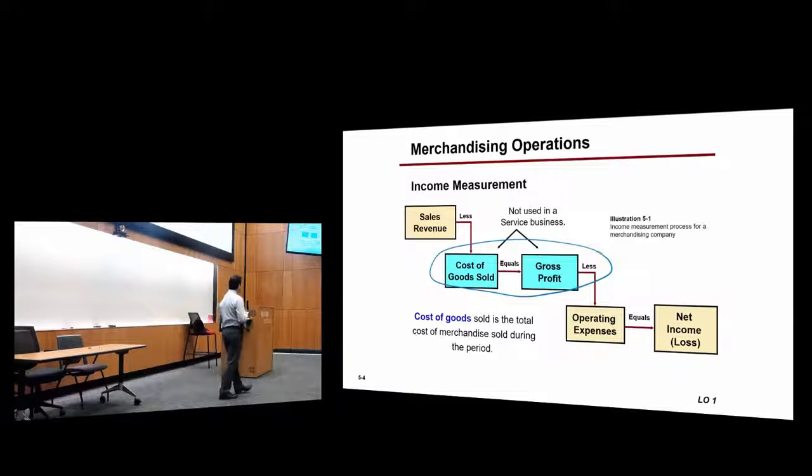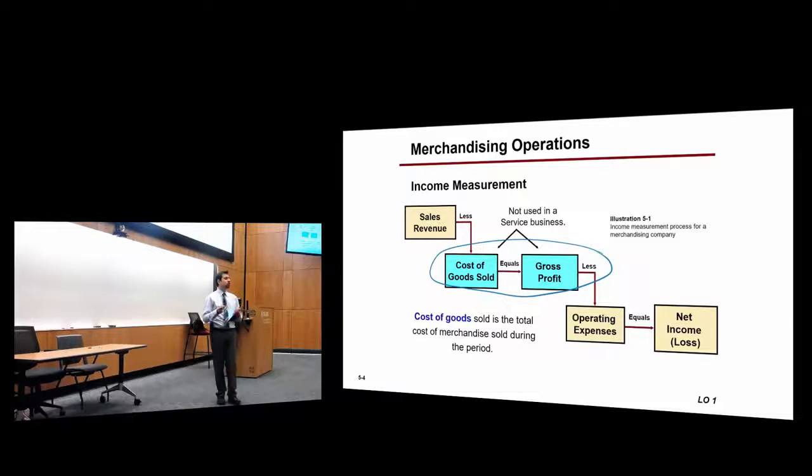Okay? So, operating expenses are what we've been using so far, like utilities, salaries, depreciation, all these things. Merchandising companies calculate gross profit to make sure that what they are selling is not lower than the cost itself.